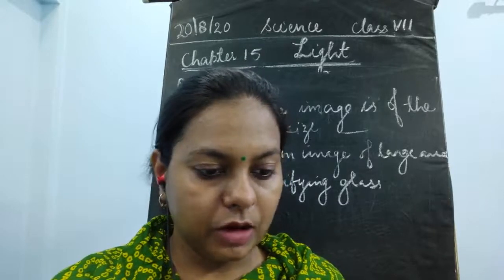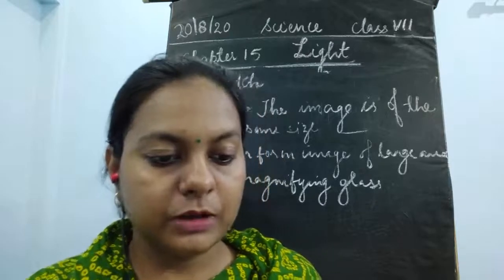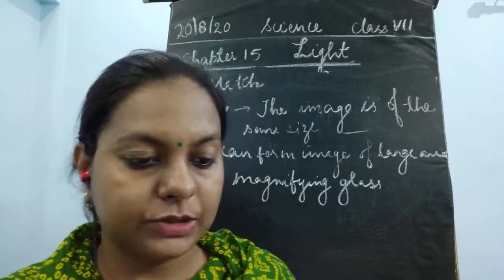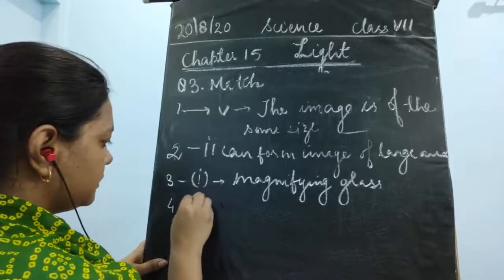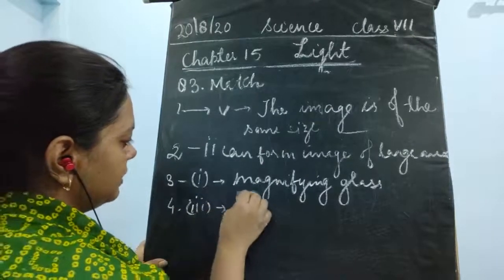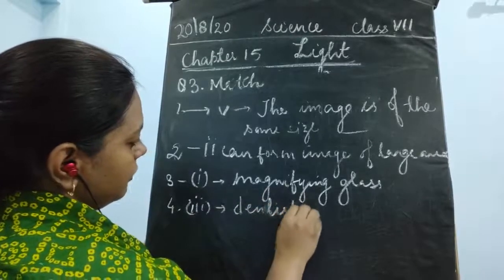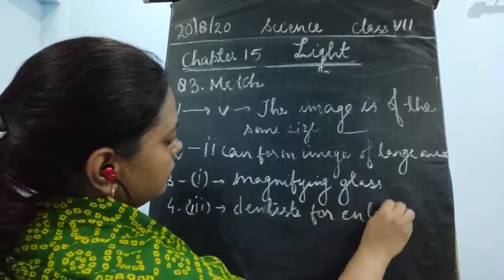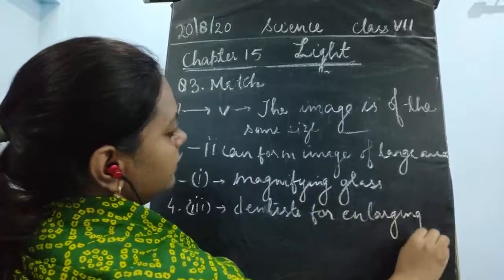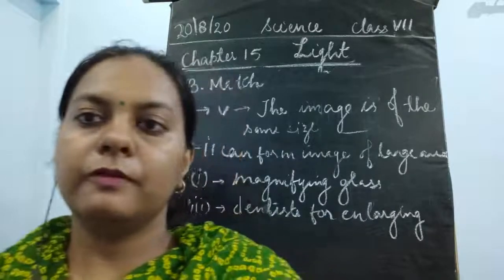We have done this. A concave mirror is used by the dentist. So this is the third option which you could match. It is used by the dentist for enlarging the image of the teeth. So that would be option number fourth.